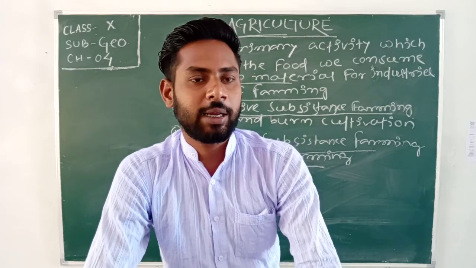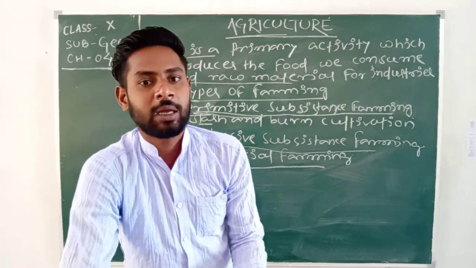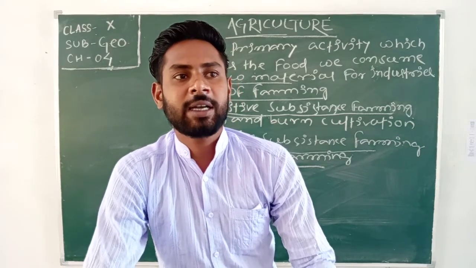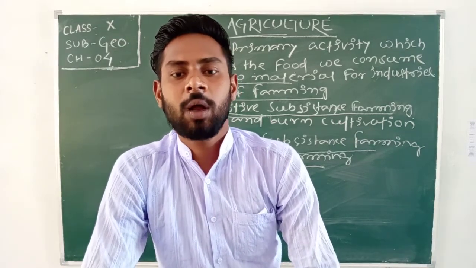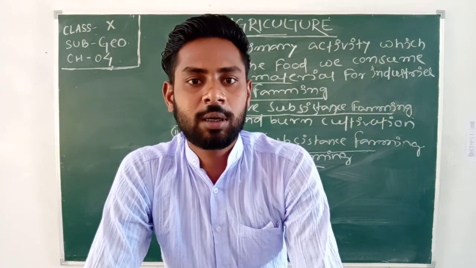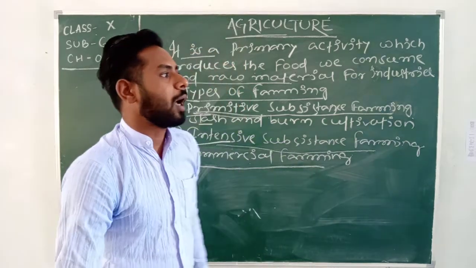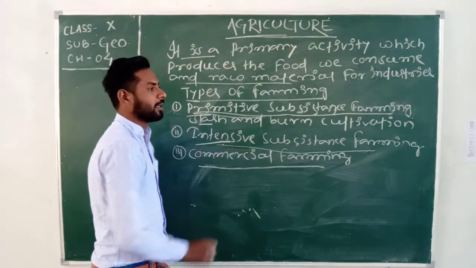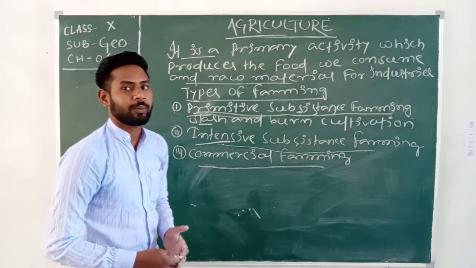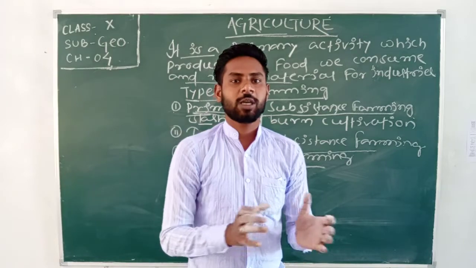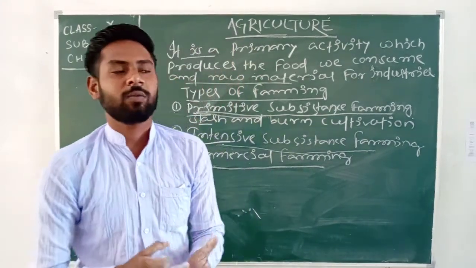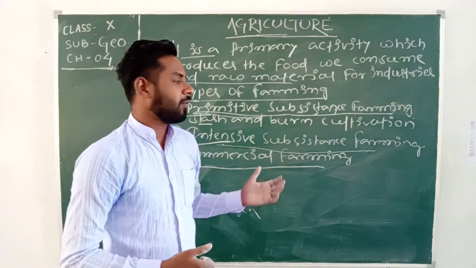Means in that land, in intensive subsistence farming, the water supply is the most needed factor to cultivate a huge number of crops. After that, there is enormous pressure on agricultural land. Due to high population, we have to cultivate more and more crops. That's why in intensive subsistence farming there is pressure on the land, and in that farming method the land also rapidly loses its fertility.